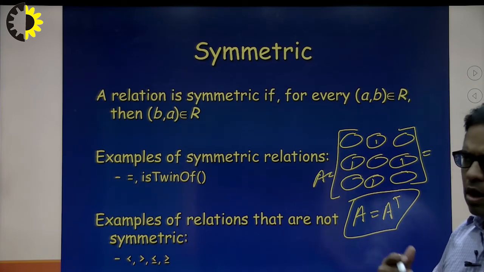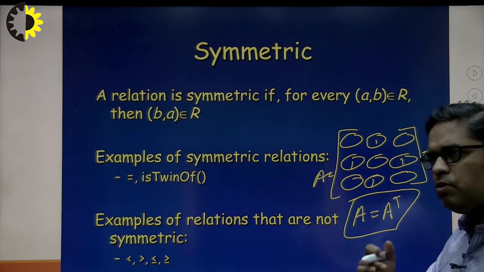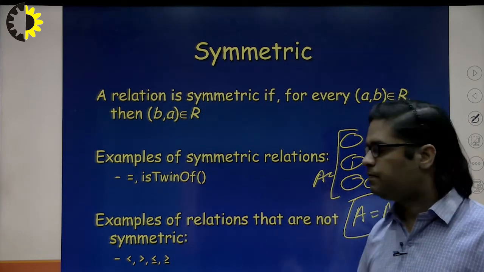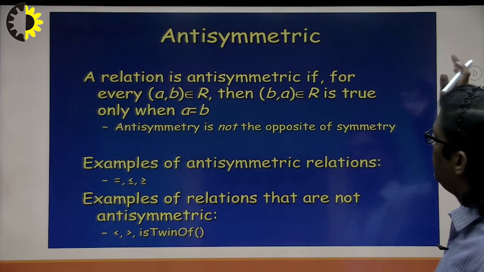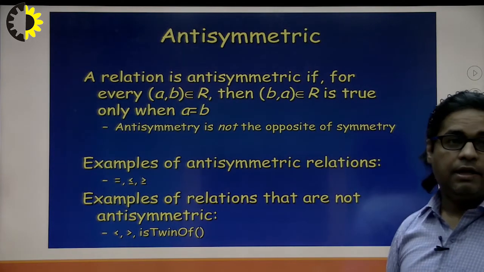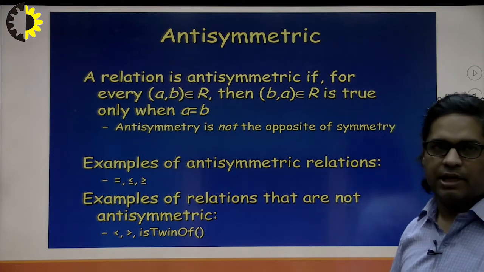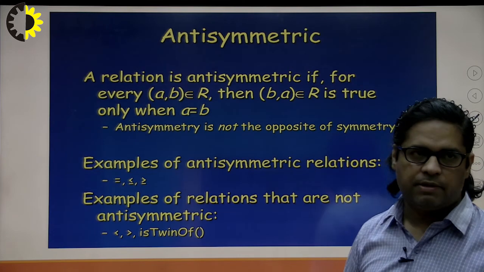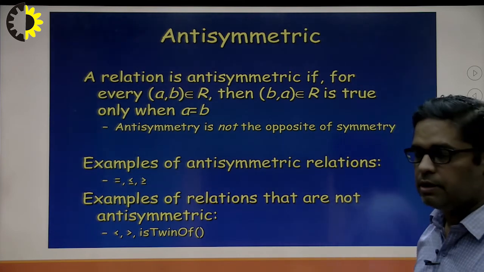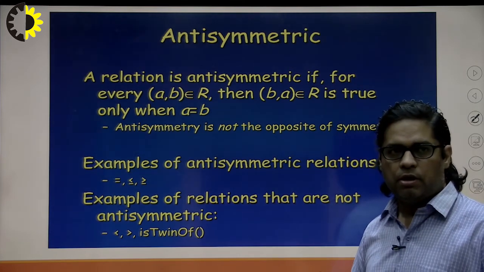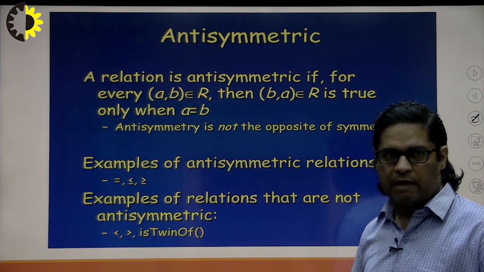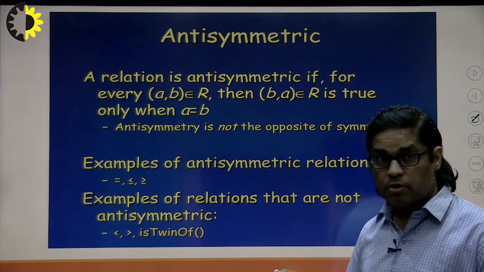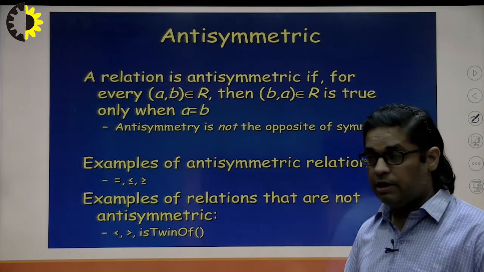If I talk about the reflexive relationship, we can say that every reflexive relation is a symmetric relation also. Antisymmetric is a special definition actually. Generally the students are not able to understand the idea of antisymmetricity, why it comes into the picture. The relation is antisymmetric if for every element (a, b) belongs to R, then (b, a) belongs to R only if a is equal to b.